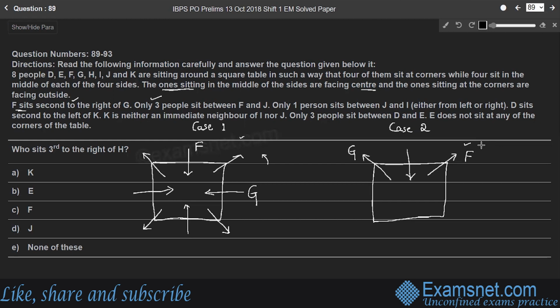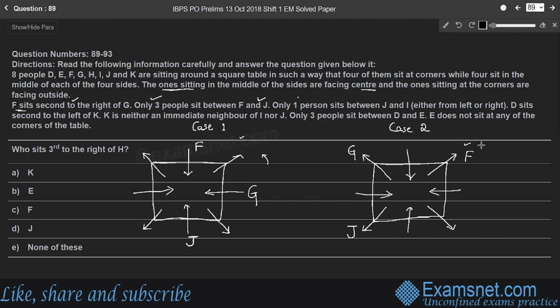Next point. Only 3 people sit between F and J. So 3 people sit between F and J. That means the position of J will be here, exactly opposite to F, right? So here in case 2, 3 people can accommodate between F and J. Therefore, the position of J will be exactly opposite to F, right?